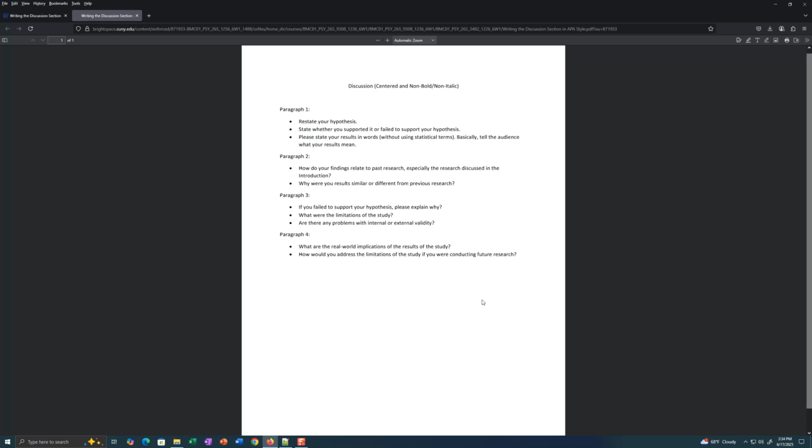4 solid paragraphs. Paragraph 1. Well, first off, discussion as the major header. So you're going to write the word discussion. You're going to center it at the top.